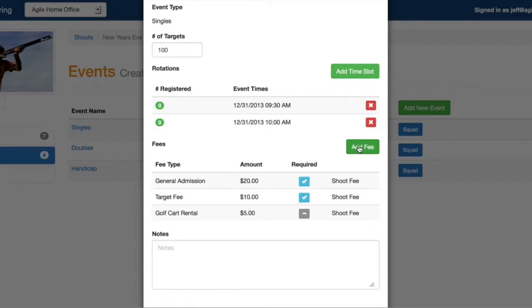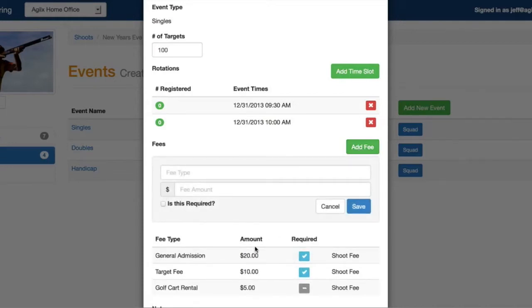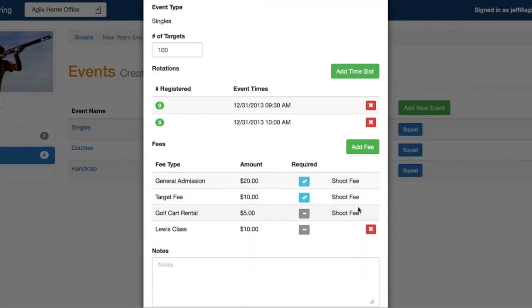So you can add additional fees at this level as well. So there's shoot level fees, which you already see down here below. So general admission, target fee, golf cart rental. But maybe for this 12 gauge singles event, there's an additional purse or Lewis class fee that you want to set up. And we'll say maybe $10 for that, non-required. So you can add additional fees at the event level beyond just shoot level fees.